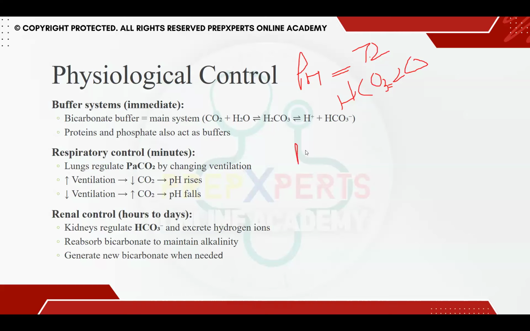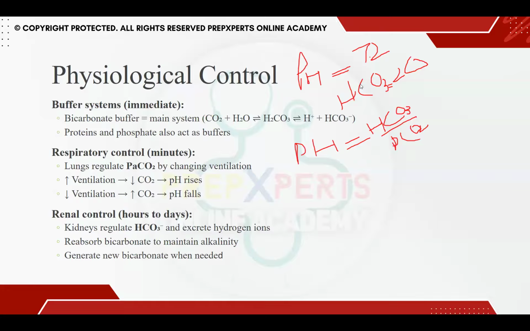To make it more simplified, let us see what pH is actually equal to. pH is proportional to bicarb divided by carbon dioxide. So if bicarb is decreasing, your pH will ultimately decrease. And if carbon dioxide is decreasing, your pH will increase. So this is PCO2. Whenever your bicarb is decreasing, your pH is decreasing.